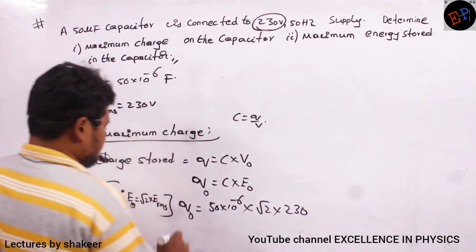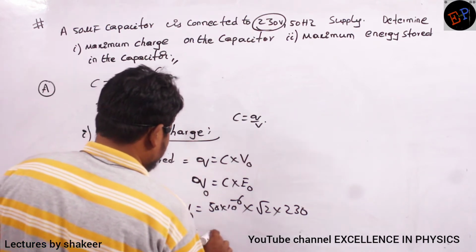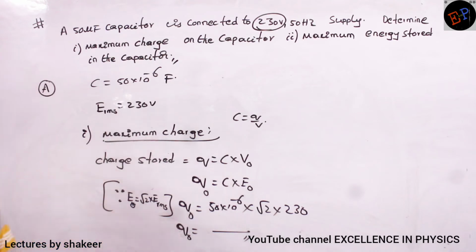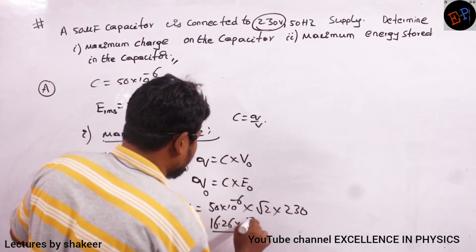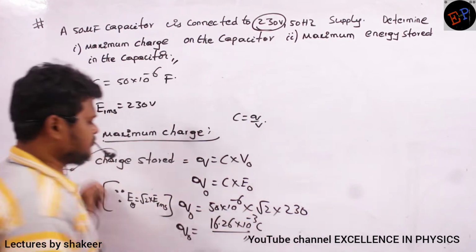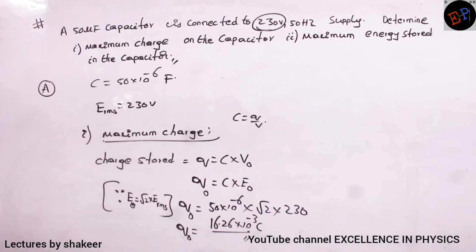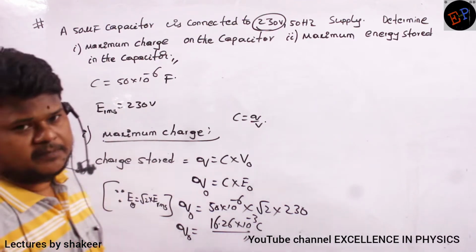So calculate this value. This is the amount of maximum charge stored on the plates of a capacitor. And the answer of this one is 16.26 into 10 power minus 3 coulombs. That much amount of charge will be stored maximum.